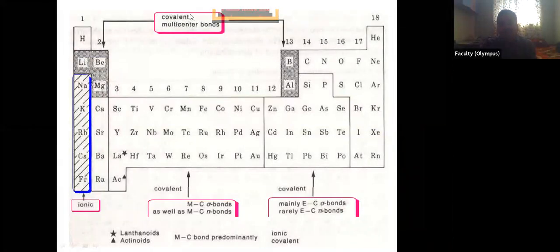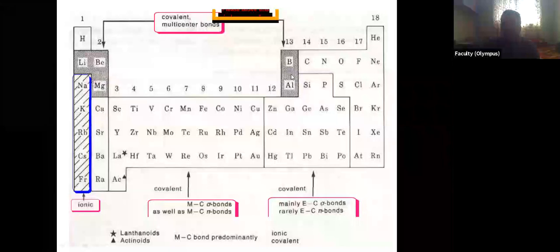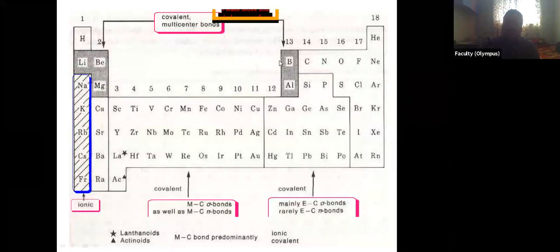That means two electrons will be distributed over three atoms. In a normal bond, two electrons are distributed over two atoms, a covalent bond, a simple covalent bond we say. But they are able to form multi-center bonds. So these shown by the dark ones are forming electron deficient organometallic compounds. Okay. First group is forming ionic organometallic compounds. These 1, 2, 3, 4, 5 elements only are forming electron deficient organometallic compounds.